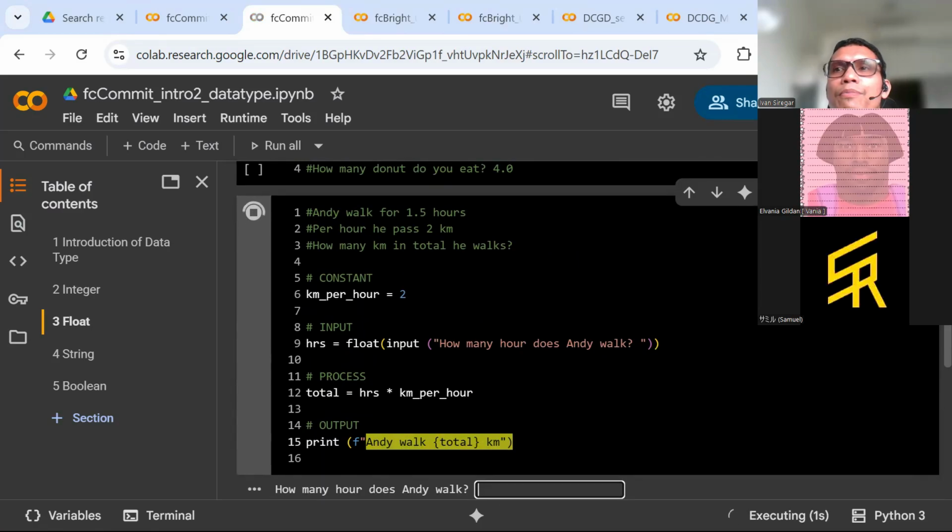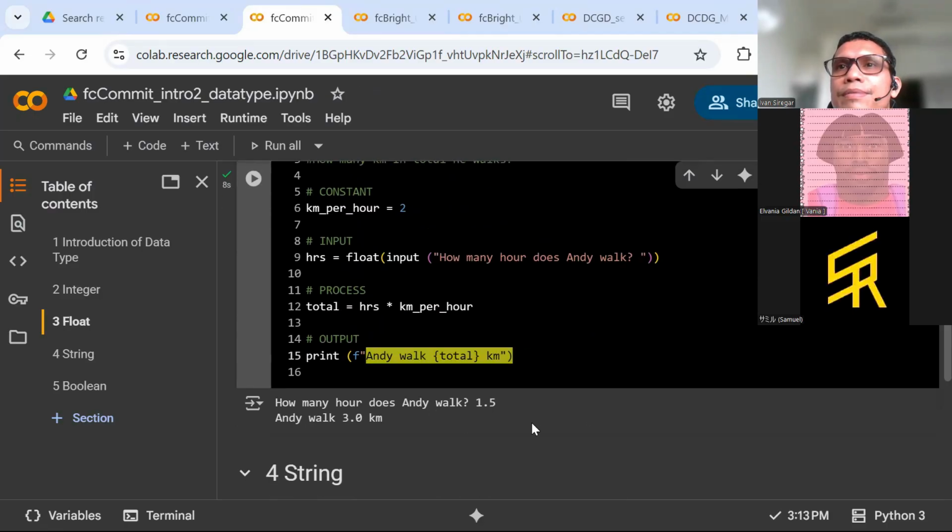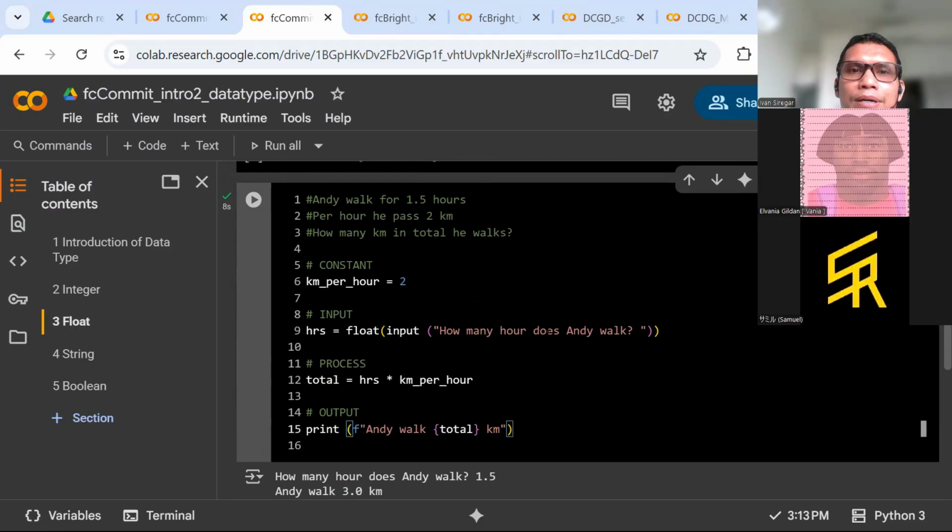Kalian bisa coba, how many hours does Andy walk? 1.5. So Andy walks 3 kilometers. Oke? Jadi dengan cara ini kita sudah bisa menggunakan float. Oke, I give you time to adjust your code.